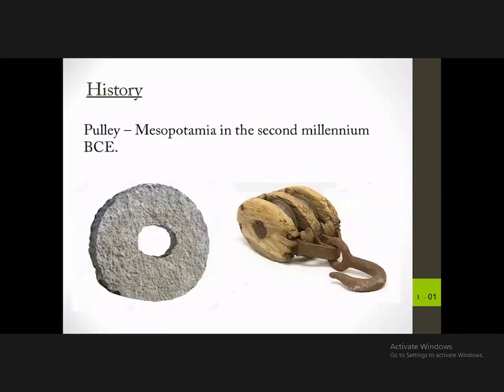And then the pulley also had a history where they used pulleys to hoist heavy masses. And here you can see stone wheels also used in history.